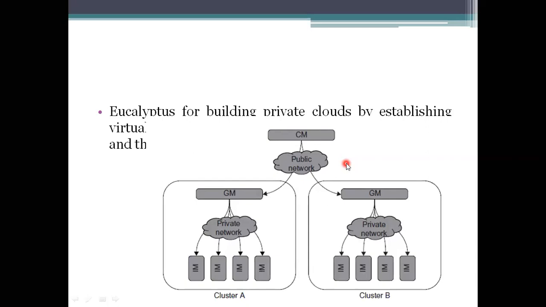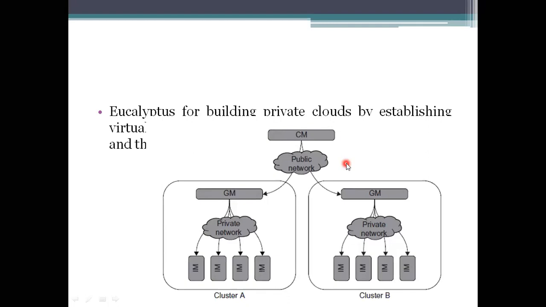It also supports some protocols and software environments, including SOAP and REST protocols. It also supports web portal services like CLI, and it gives compatibility with Amazon EC2 and Amazon Web Services, AWS. So that's about Eucalyptus.